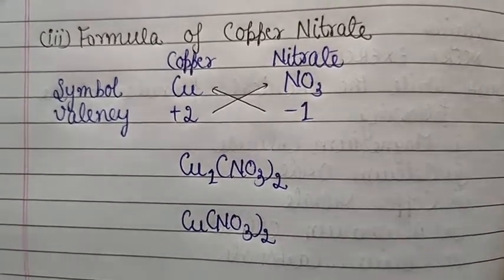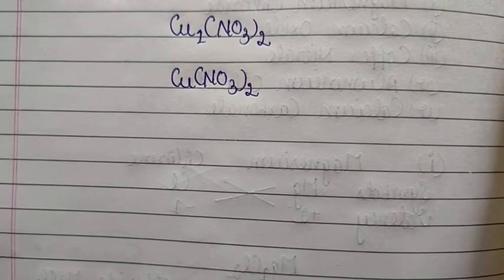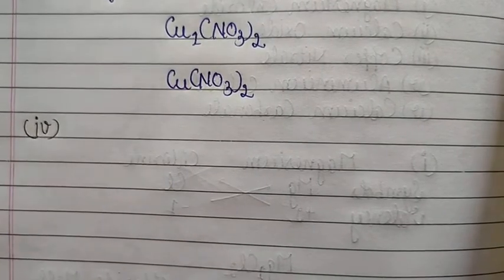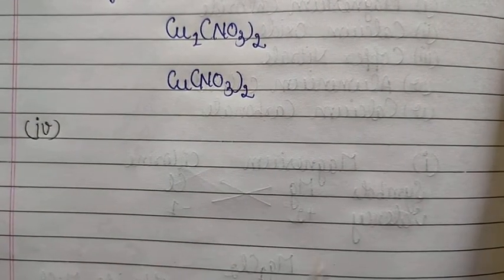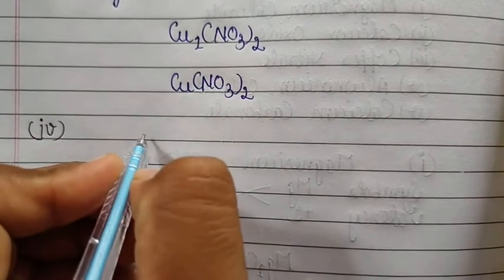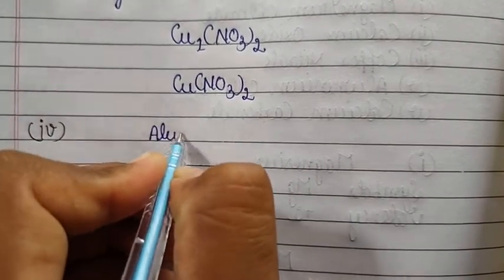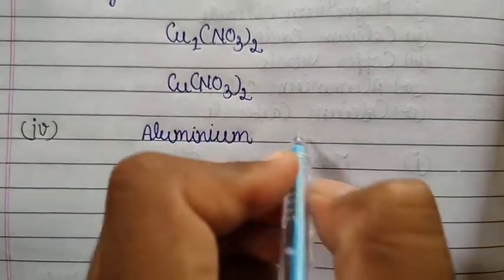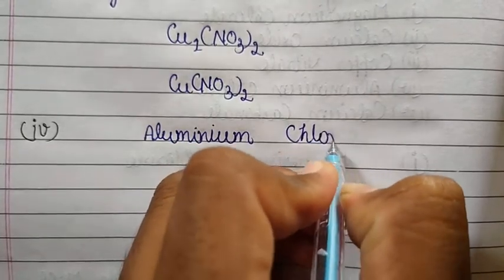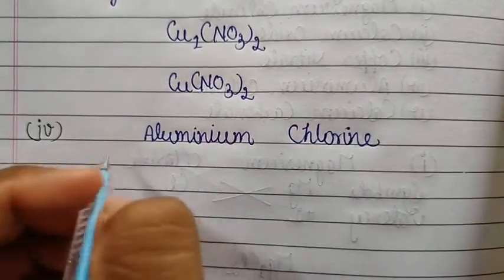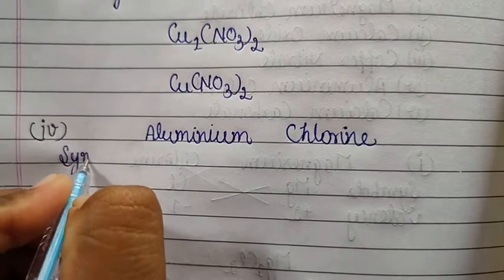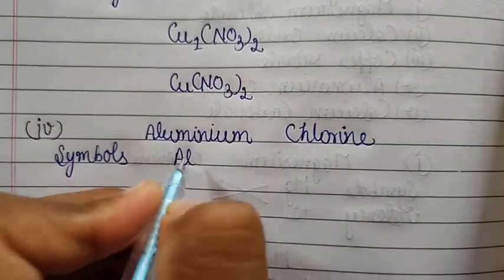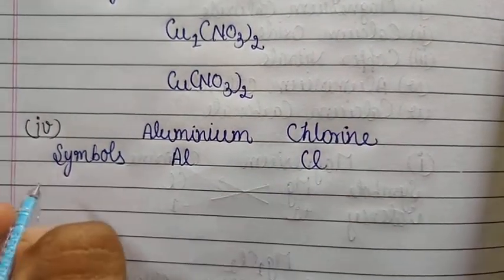Okay students, we are moving on towards our fourth question, which is we have to write the formula of aluminium chloride. So what do we have to write the formula of? Aluminium chloride. So from the name itself we can conclude that the compound is made up of aluminium and chlorine. Okay students, so now we will write down their symbols. So symbol of aluminium is Al and that of chlorine is Cl.